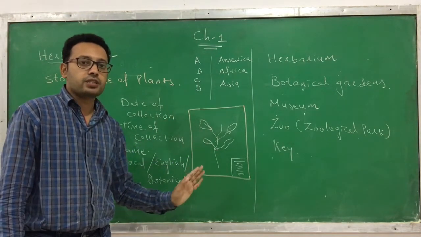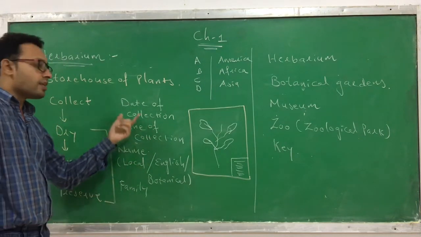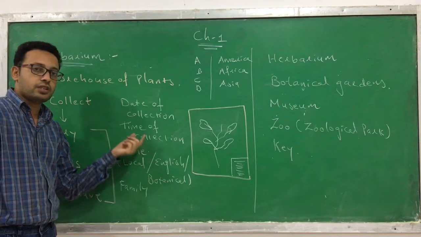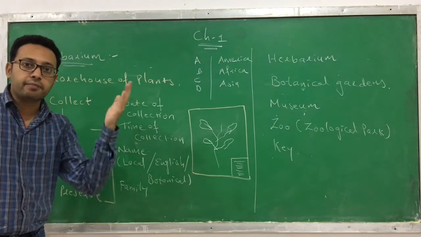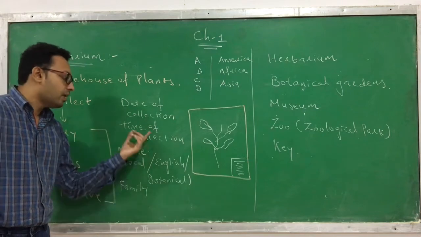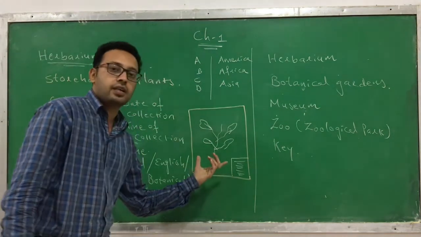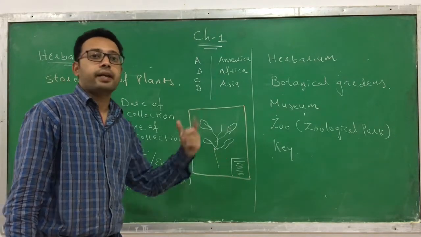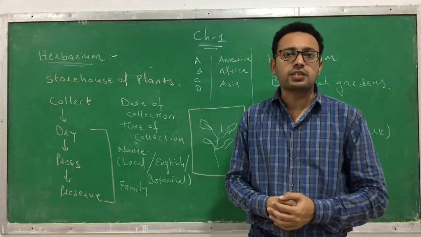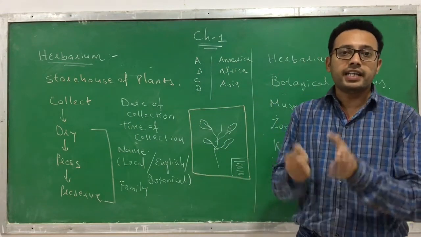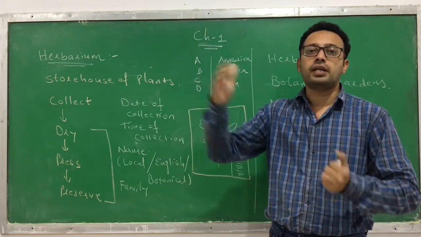When we are preserving it, the herbarium sheet should mention the date of collection, time of collection, and the name, all kinds of names: at least the English name, local name, and the botanical or scientific name has to be maintained. What is the family of this plant? So thus we can prepare the herbarium sheet for one plant, and we can prepare lots of herbarium sheets. We classify or arrange them according to a universal system of classification.